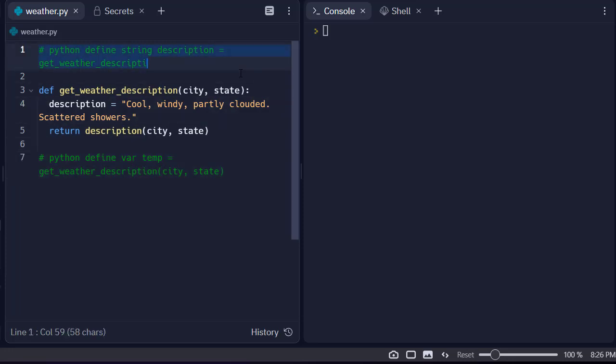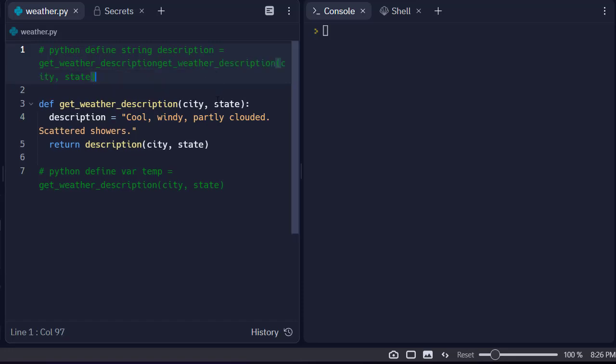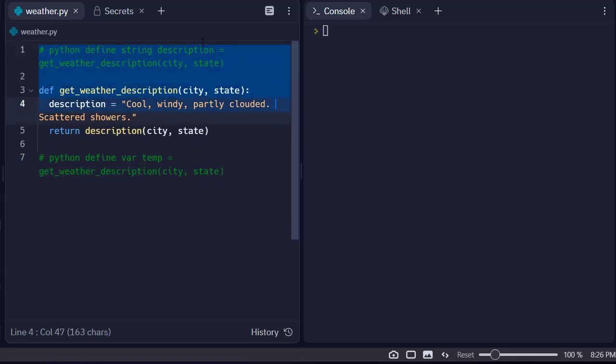Okay, and we'll see how this works. I'm going to give it all of this. Let's see here. I didn't complete this. Okay, get weather description, city, state. Oh, that should be get. We'll make this get weather temp.